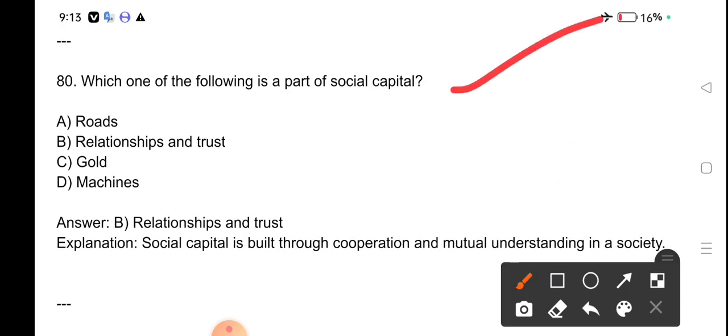Which one of the following is a part of social capital? Roads, relationship and trust, gold, machines. Relationship and trust is a part of social capital. Social capital is built through cooperation and mutual understanding in a society.